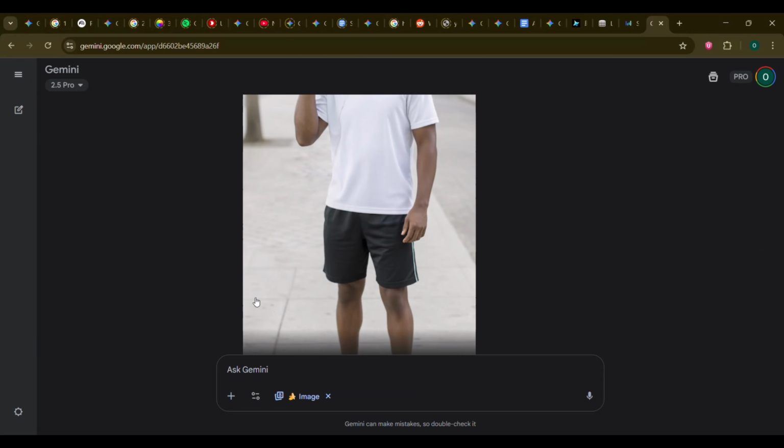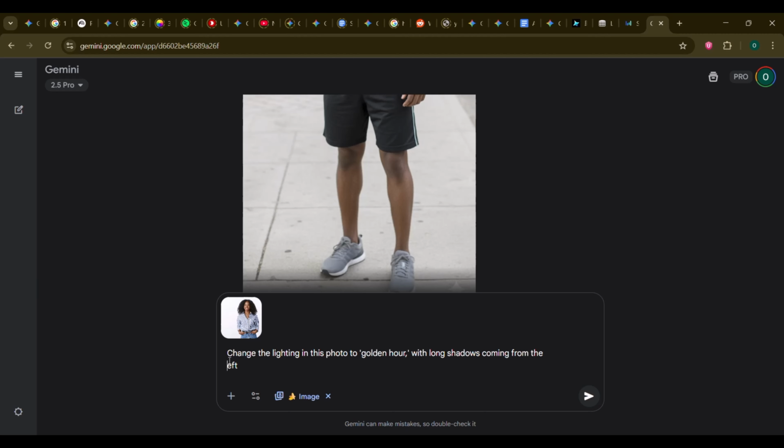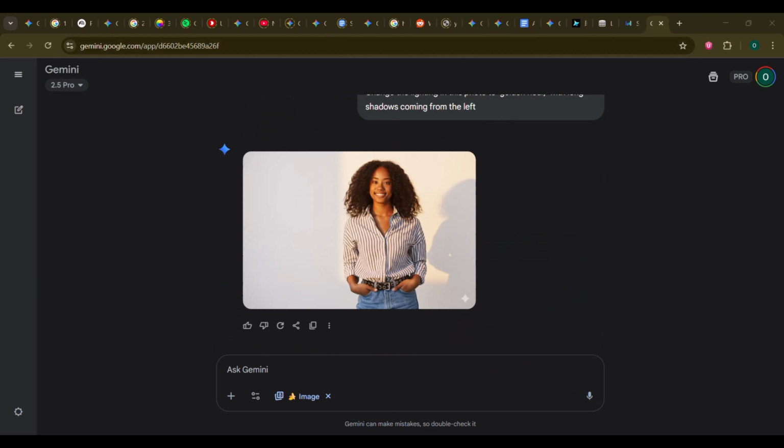Lighting control. This is where you start to feel like a real photographer. Change the lighting in this photo to golden hour, with long shadows coming from the left. You can also specify studio lighting, neon, or anything else.